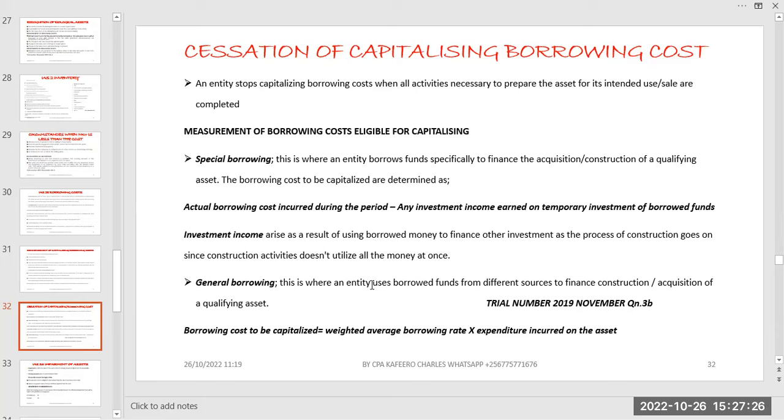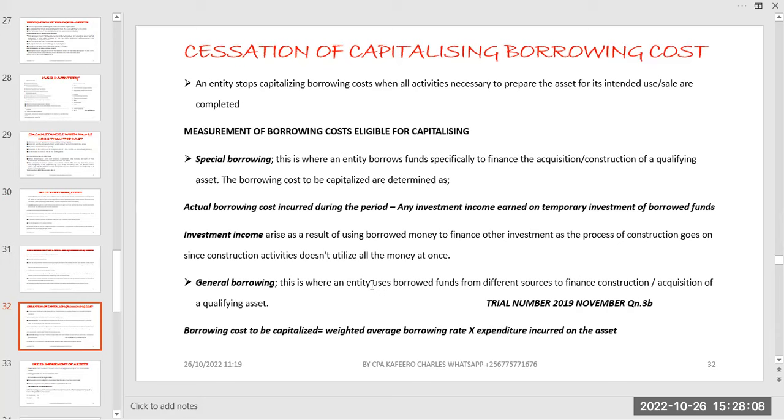And when we are computing the borrowing cost, remember we are reporting on an annual basis. It means that the investment income we have got, we have to amortize it so that we get only one accounting period. If that income is coming in for 1 year, then we are supposed to less it the way it is. But if it comes in, let's say, over 2 years, we amortize it, we get the amount for 1 year, and we less that amount from the borrowing cost we've computed for that 1 year. That's basically how we can discuss the borrowing cost, the specific borrowing.